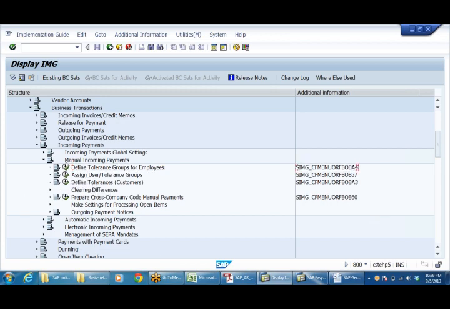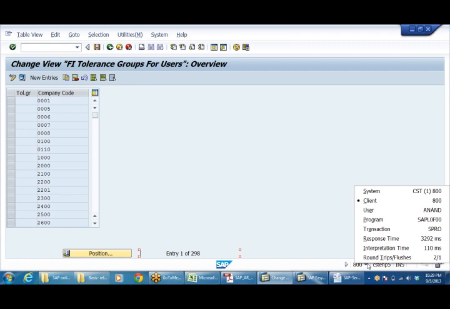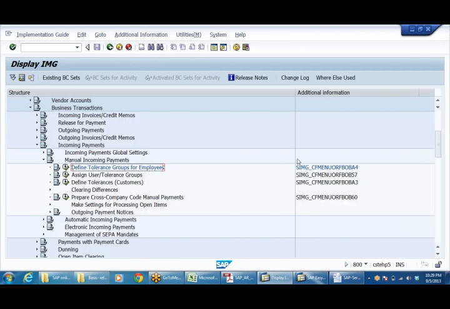OBA4, we know this. We have already defined it, but the path was different. The T code is OBA4. Define tolerance groups is OBA3. This is the tolerance group for employees that we have used, whereas here we define tolerances for customers. Let us see how and what we are going to define here.